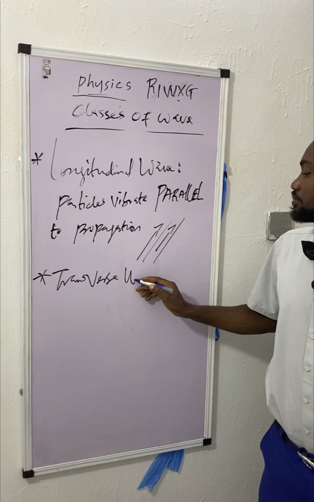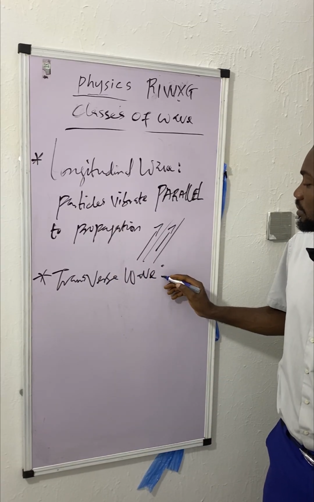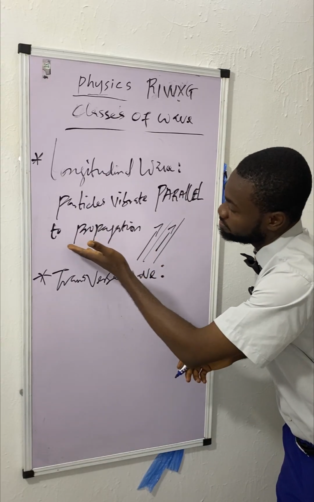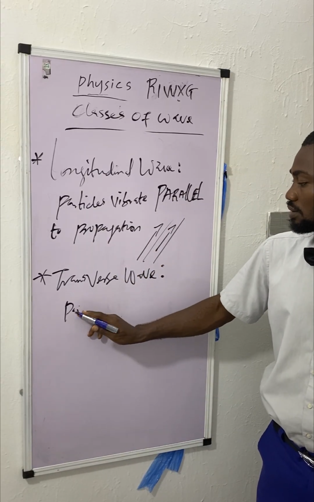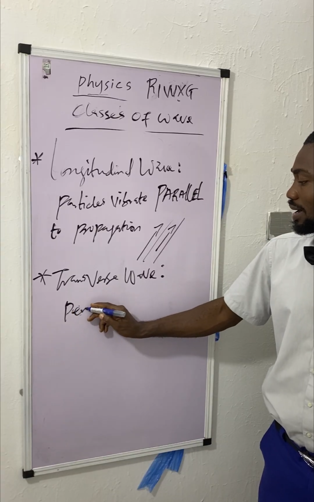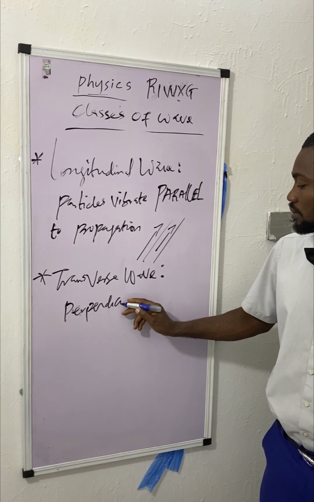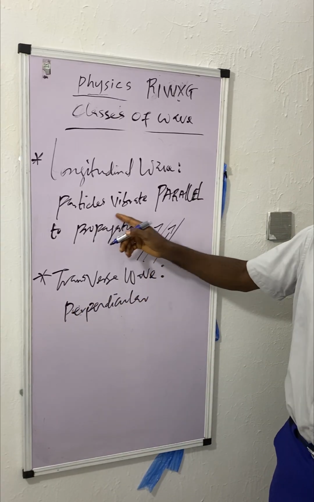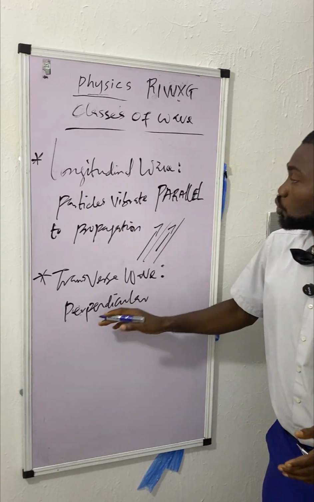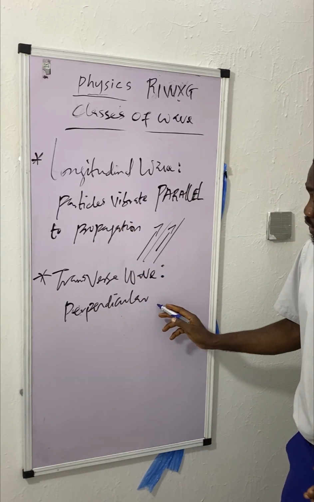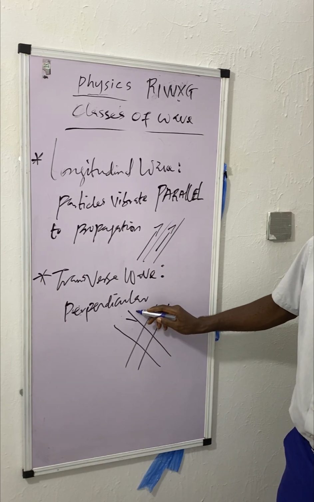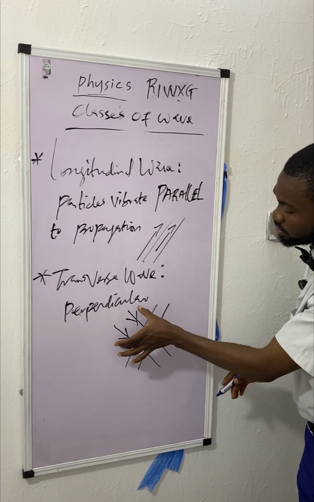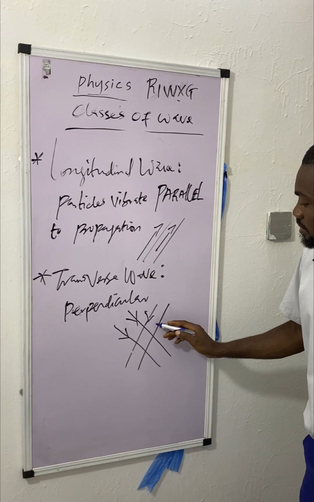is very simple now. It's opposite of this one. Opposite of parallel propagation or parallel line is what? Perpendicular. Okay, perpendicular. So the particles vibrate perpendicular to the direction of propagation. So we are not going to have interception, right? Some particles are going like this, while some are going like this.